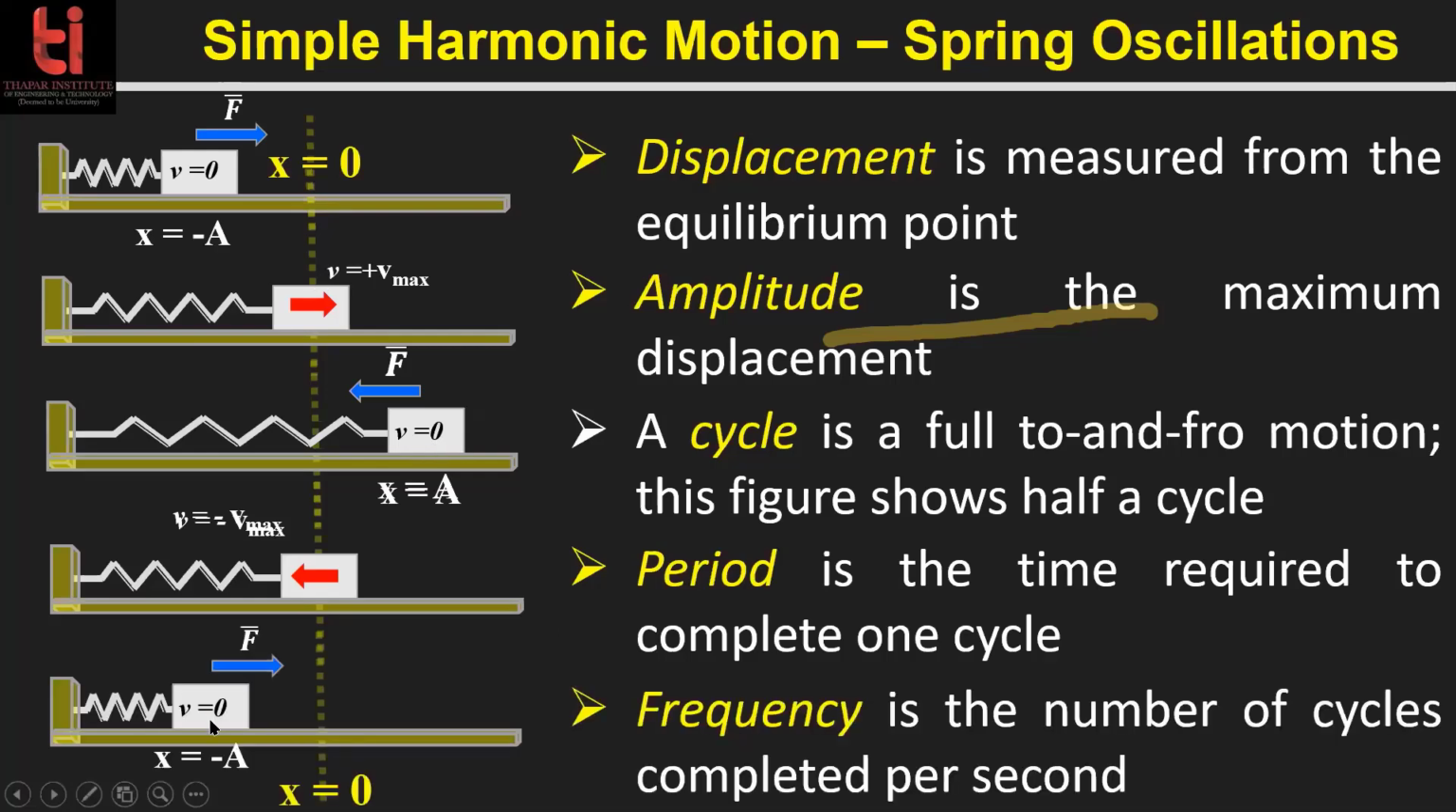Then again it will start moving in this direction. So the time it took from this position to this position is the time period, and this whole is one cycle. This is the amplitude. This is the equilibrium position, and the number of cycles per second is the frequency. Okay, so we'll go further.